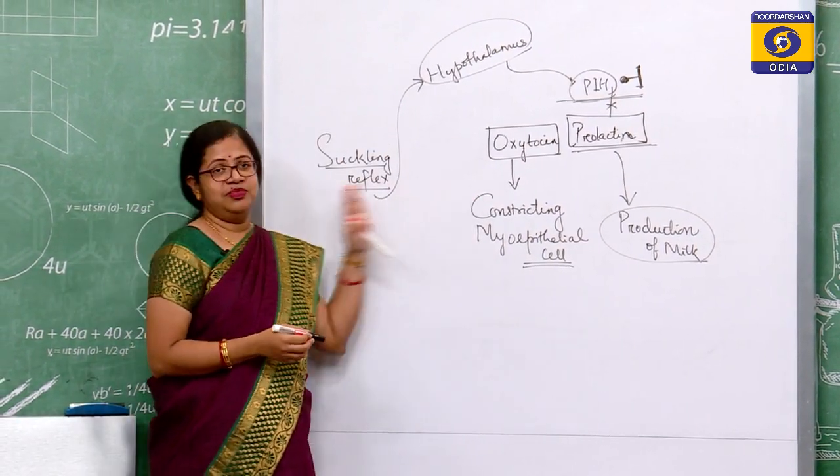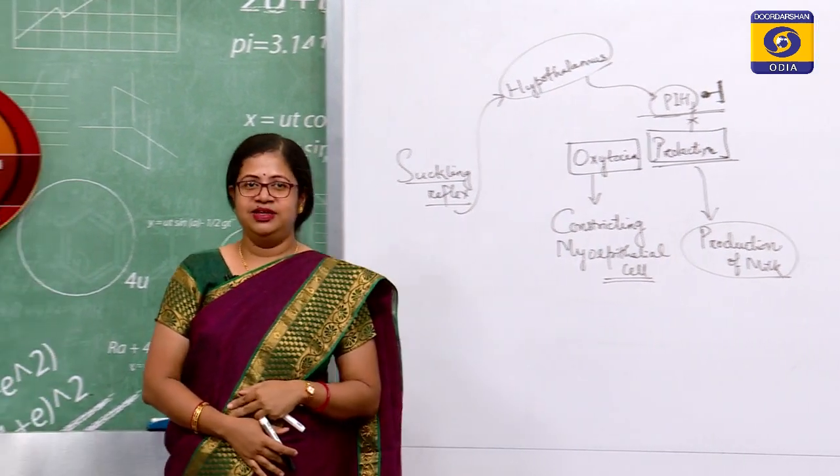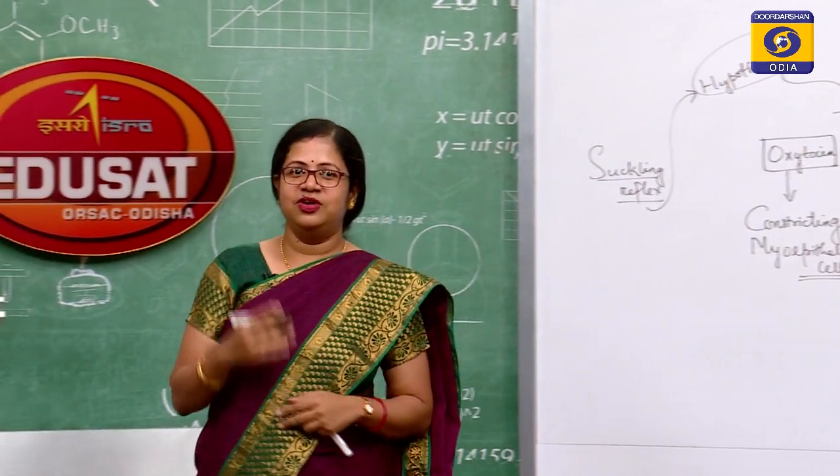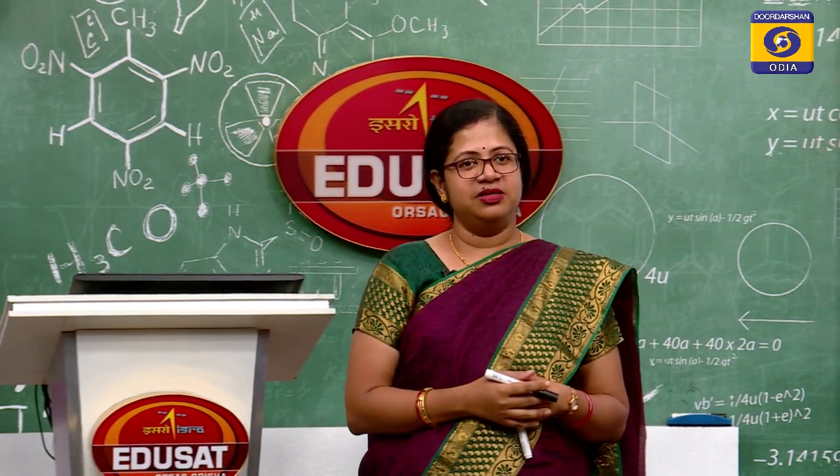So that is how milk secretion happens, as we saw. Now we have come to the end of the entire unit of human reproduction, starting from the anatomical aspect of both male and female reproductive systems.